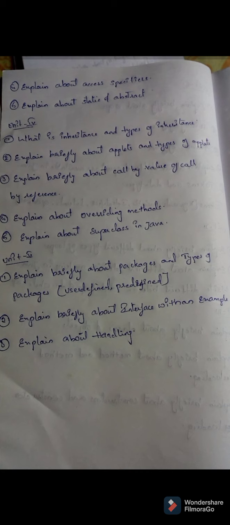Next, unit 4. So what is inheritance and types of inheritance? It is also a most expected question and a very simple question. Explain briefly about applets and types of applets. So applets is also a very important answer.